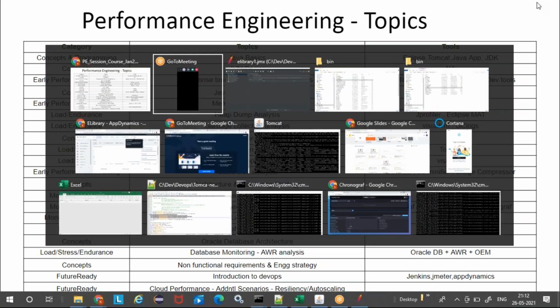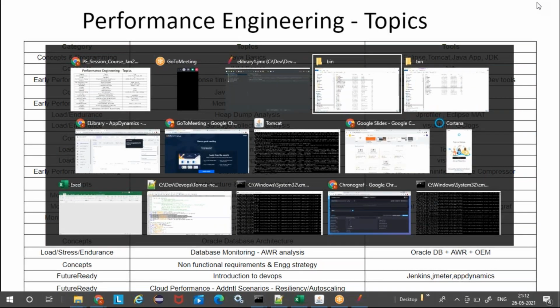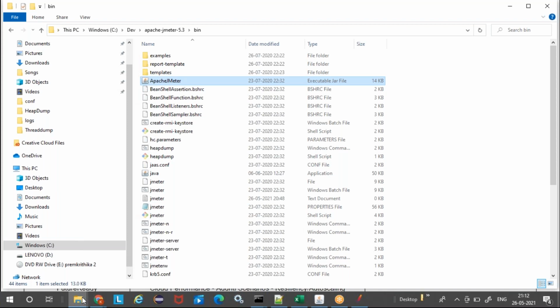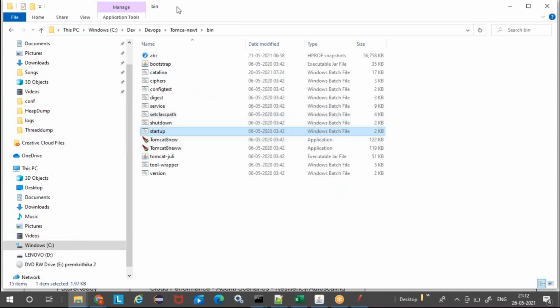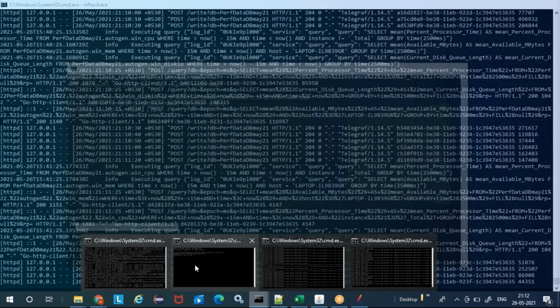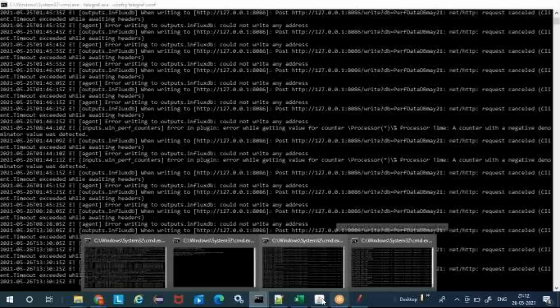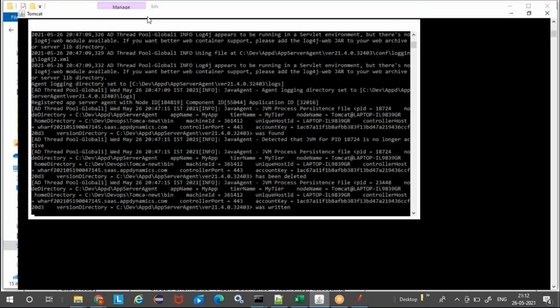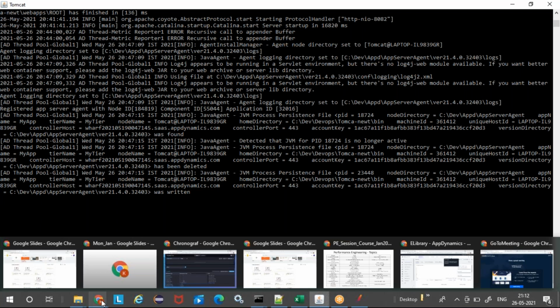Let me show you, this is the e-library application that is deployed in a Tomcat, which is running in my machine. This is what we will be using. Okay, and where is it? Yeah, this is the one. Okay, and let me open the sample application as well for you.